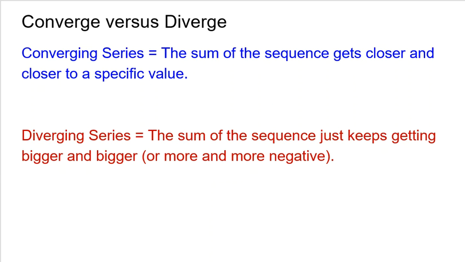So even though I was adding and adding, I was able to eventually converge onto a specific value of 1/3 because I was adding smaller and smaller numbers every time. So this is an important topic that we understand. Converging means your infinite summation does actually get to a specific value, whereas a diverging series goes towards infinity, and you just keep getting either bigger in a positive direction or bigger in a negative direction. You don't actually go anywhere besides infinity. So it's important that we understand that.